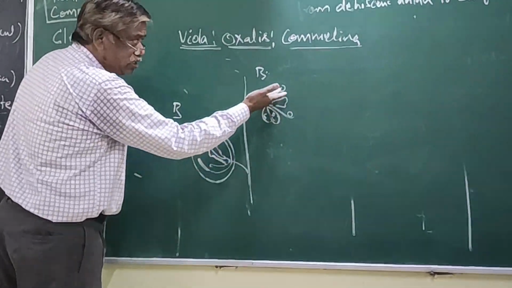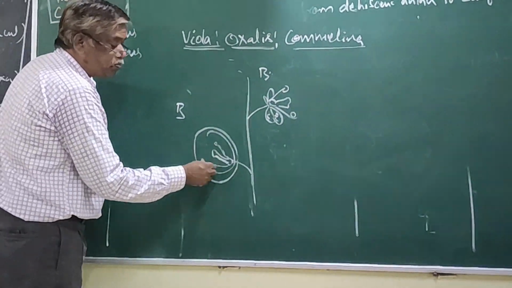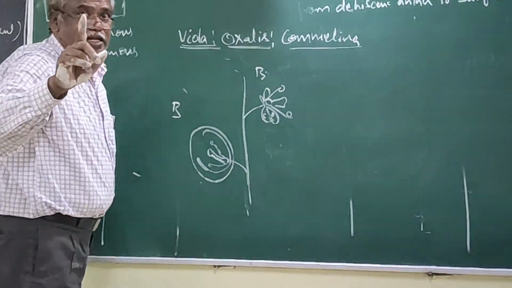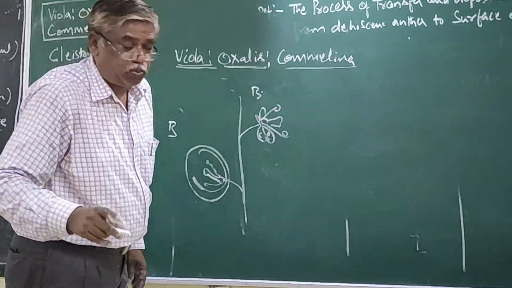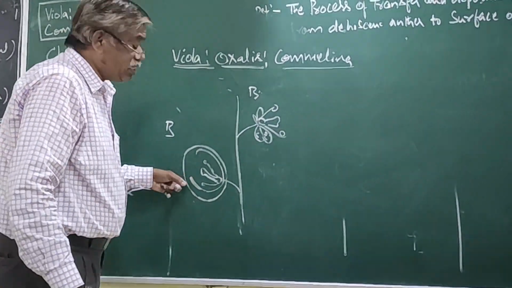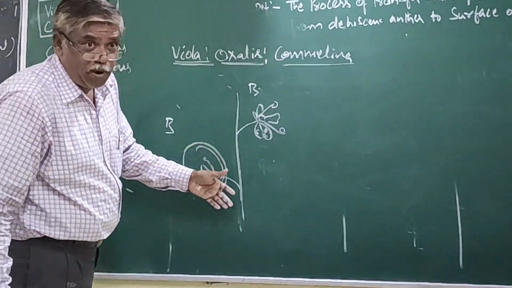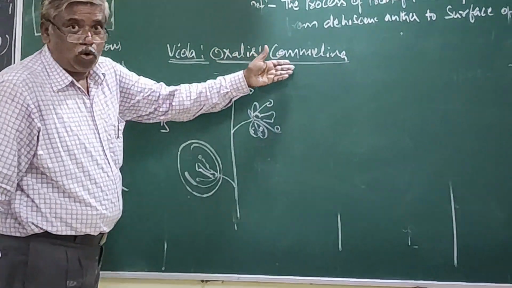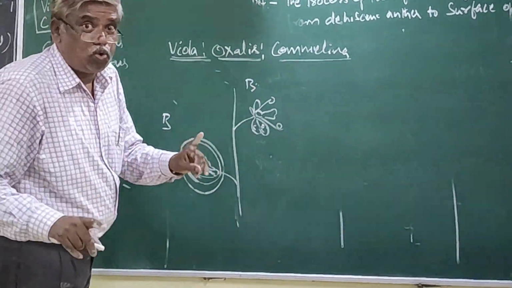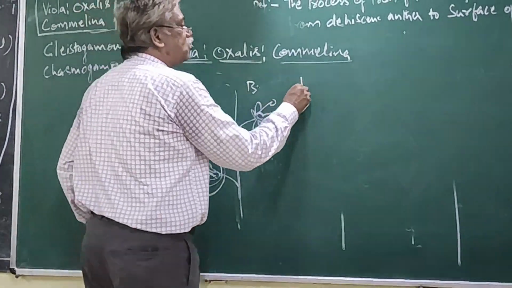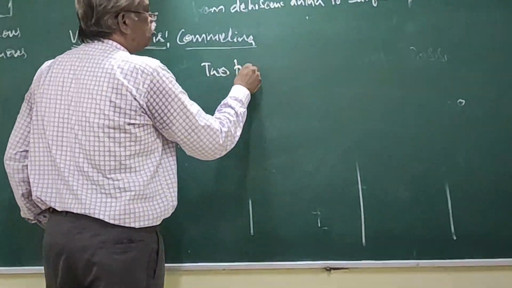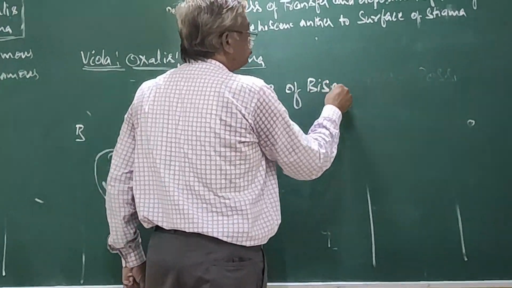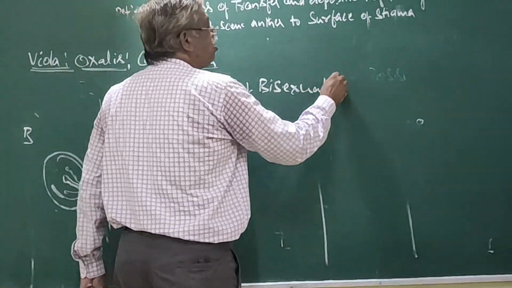Why is it bisexual? Stamen, pistil. Here also stamen and pistil. But it is open, it is closed. 99% of flowers in angiosperms are bisexual. But it is closed. Now, the names of these plants, you may check: viola, oxalis, commelina, containing two types of bisexual flowers.